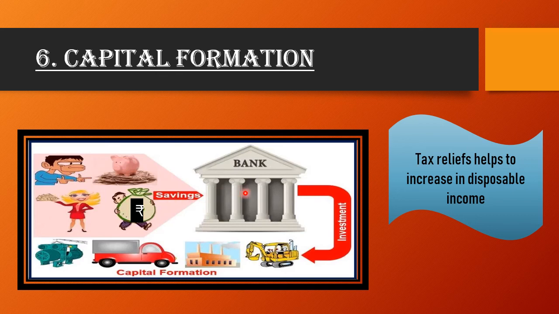What will the bank do? The bank will lend the money to the industrialists. So what will the industrialists do? They invest the money in the industries, in the projects. It will form capital formation. The money will be generated, and profit will be generated in the economy. So this is also another objective of fiscal policy.